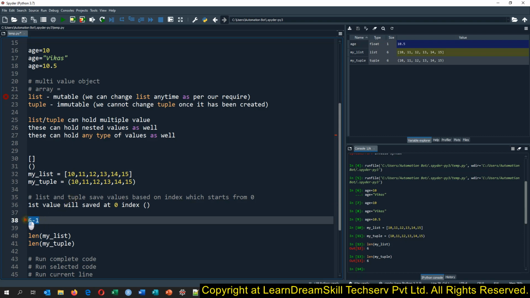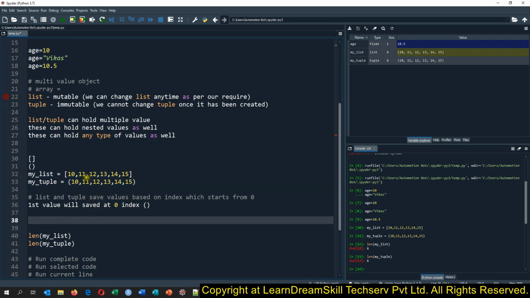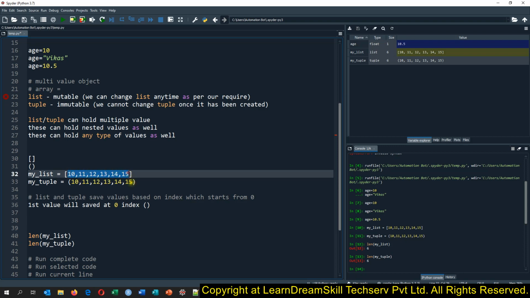Okay, and you need to always remember this, because it will help you a lot whenever you are working in a project, and if you forget it, you may write the wrong code. Okay, so that is how a list saves values. Now let's start discussing how we can extract the elements from these lists.